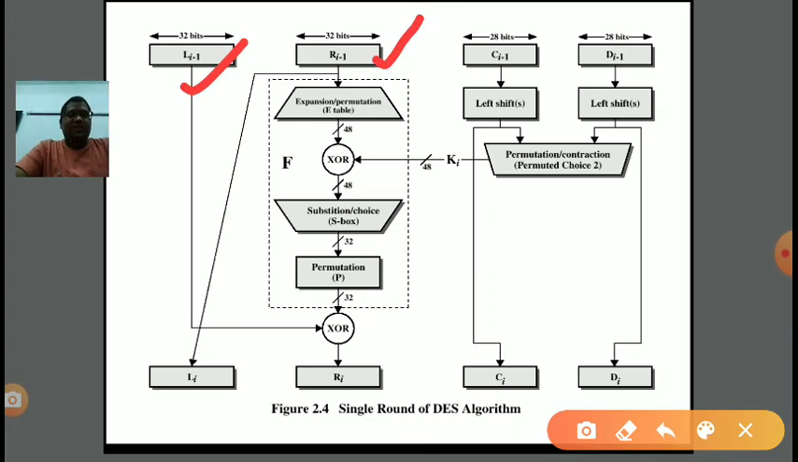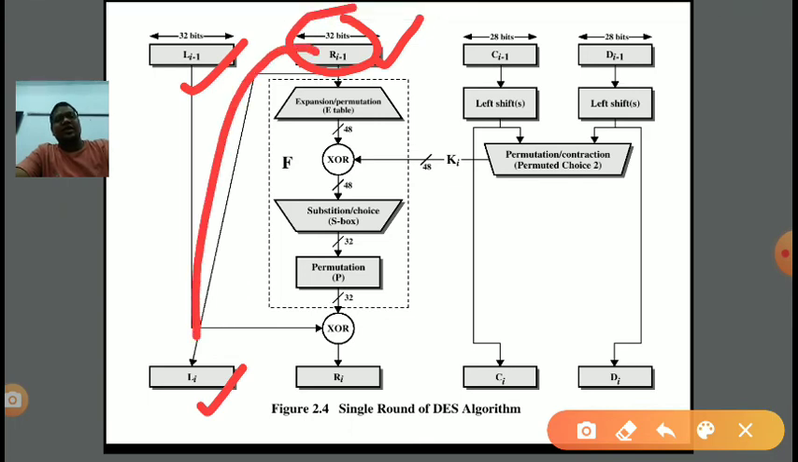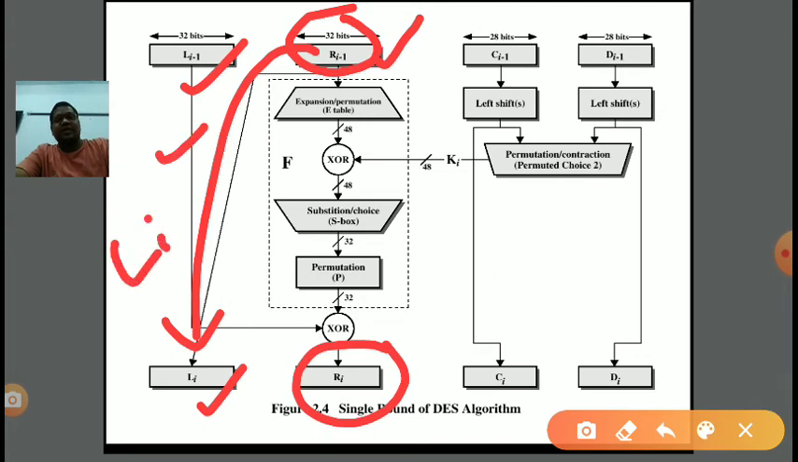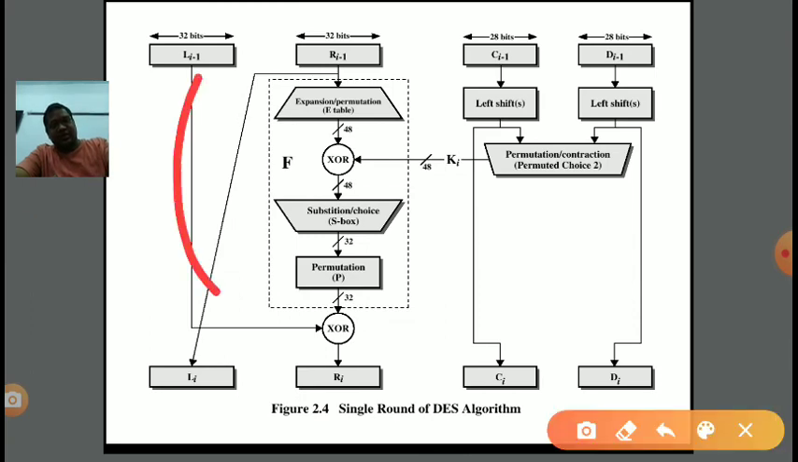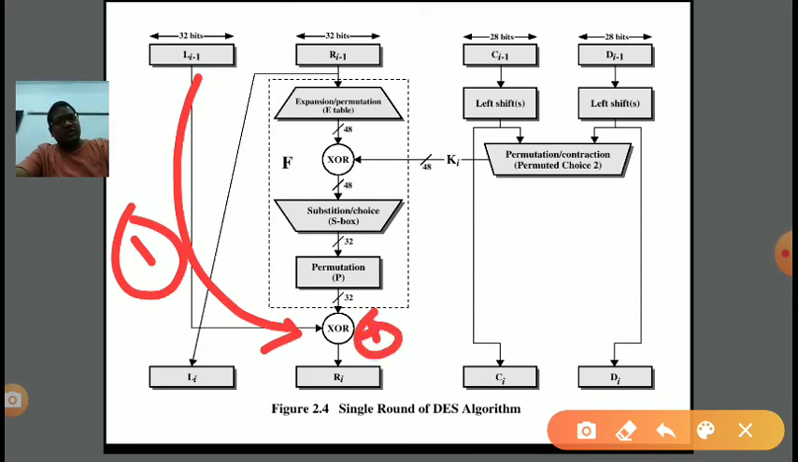In the previous page I said that the L of ith step, the left part, will be equal to the previous R of I minus 1. R of I minus 1 is directly going into L of I. And the current R of I is equal to the XOR of what? The previous L I minus 1 is coming. Again I am explaining, previous L I. This is the first part. XOR of what? A function.